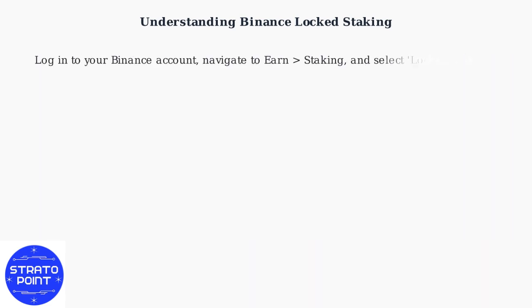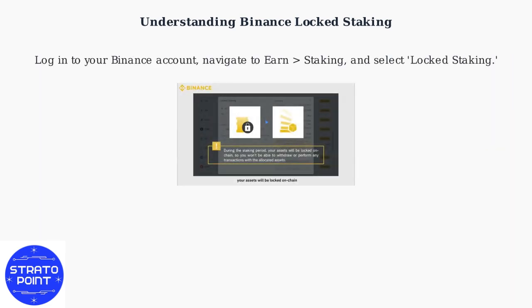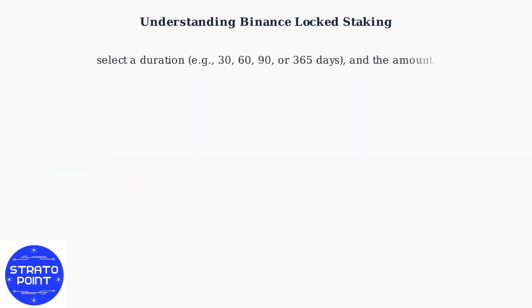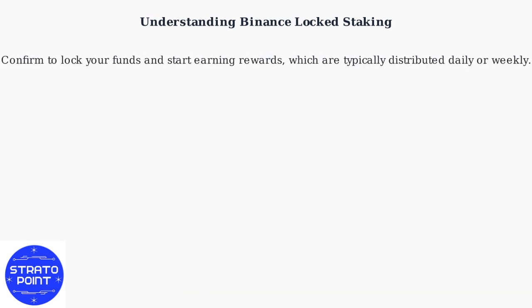Log into your Binance account, navigate to Earn Staking, and select Locked Staking. Choose the asset you want to stake, like BNB, ETH, or ADA. Select a duration, e.g., 30, 60, 90, or 365 days, and the amount. Confirm to lock your funds and start earning rewards, which are typically distributed daily or weekly.